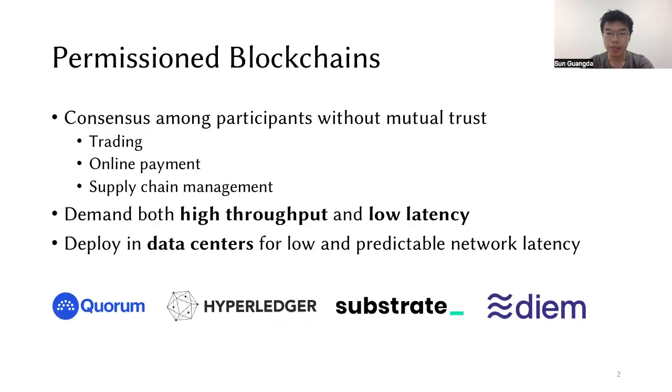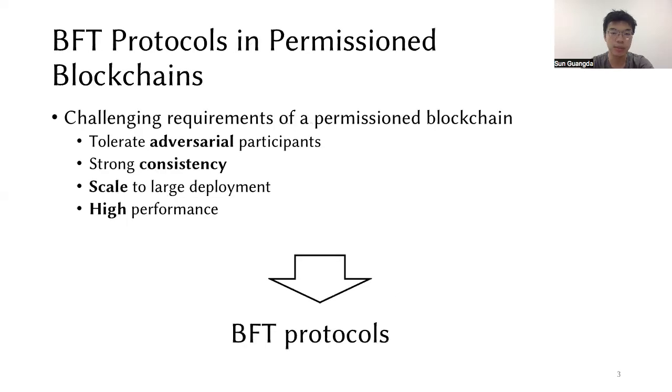Permissioned blockchain has gained popularity for keeping consensus among participants without mutual trust. The use cases include trading, online payment, and supply chain management. These use cases demand both high throughput and low latency, which is why permissioned blockchains are usually deployed in data centers for low and predictable network latency.